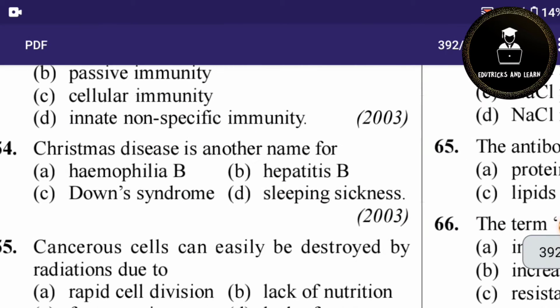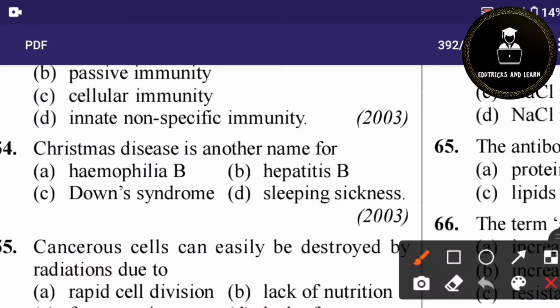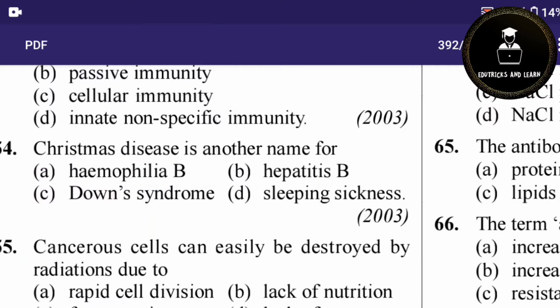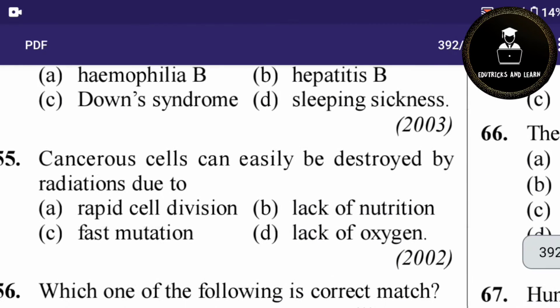54th question. Christmas disease is another name for. It is a very important question and it is an easy question. Christmas disease we already studied in the Principles of Inheritance and Variation chapter. So Christmas disease is nothing but hemophilia B. So hemophilia B is also called Christmas disease. Why is it called Christmas disease? Christmas is the name of the person who first identified this hemophilia B. So the name of the person who had hemophilia B is Christmas. So they are calling the disease Christmas disease.